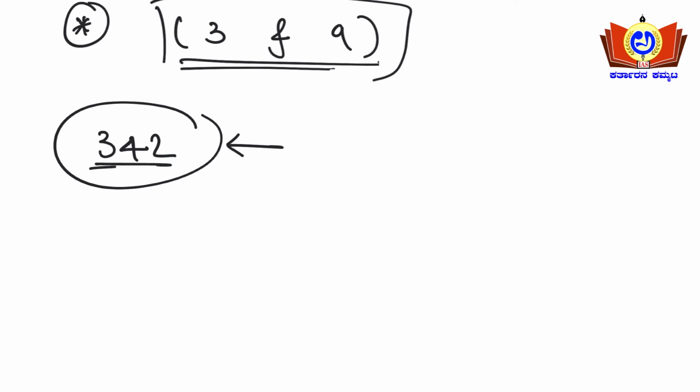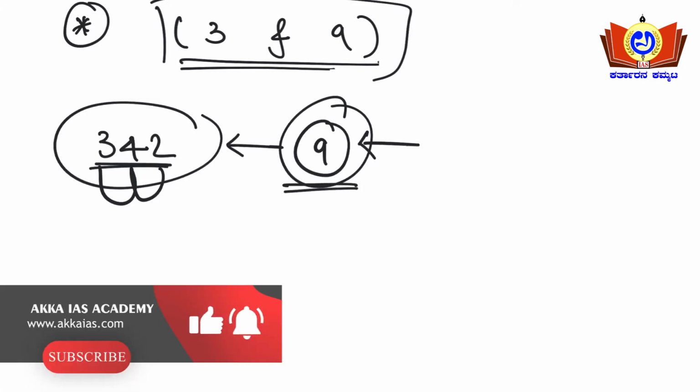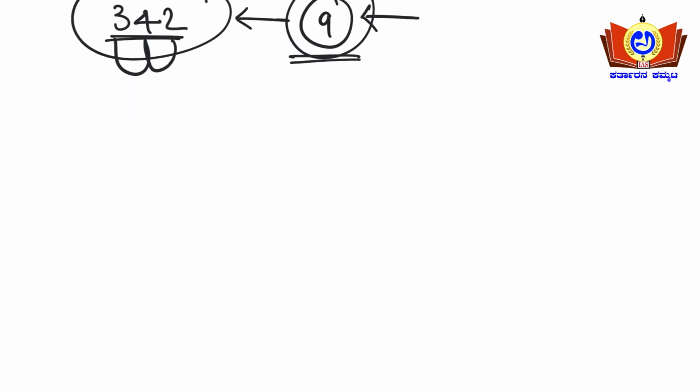See, for example 342 is there, so 3 plus 4 is 7, 7 plus 2 is 9, so 9 we got here. This sum should be divisible by 3, then only that number 342 goes with 3 here, as well as 9. The same rule applies for 9 here. So you need to add the digits, and this sum should be divisible by 3 or 9, then only the number will be divisible by 3 and 9 here.